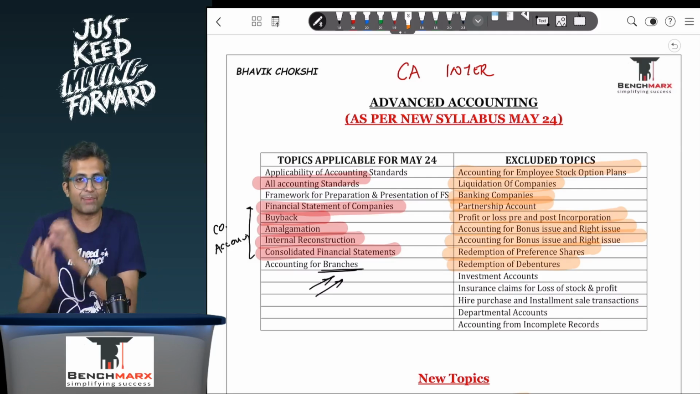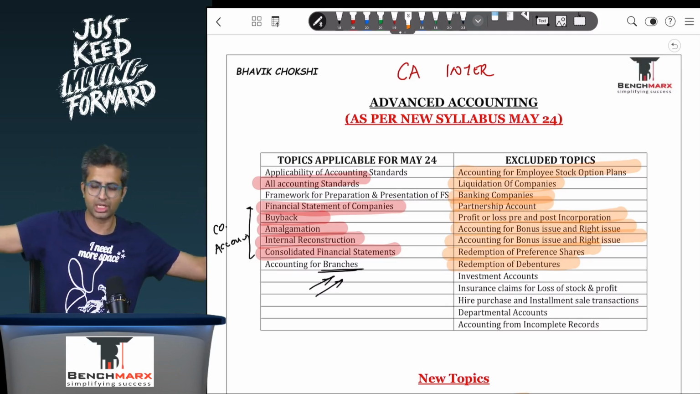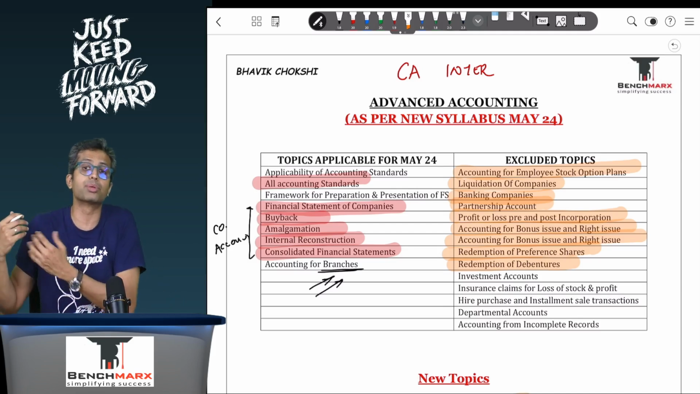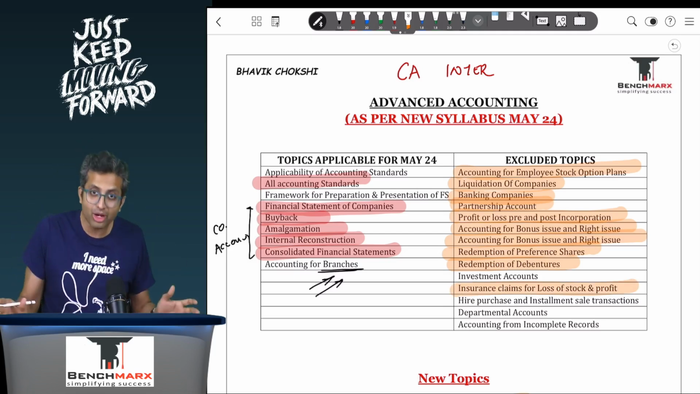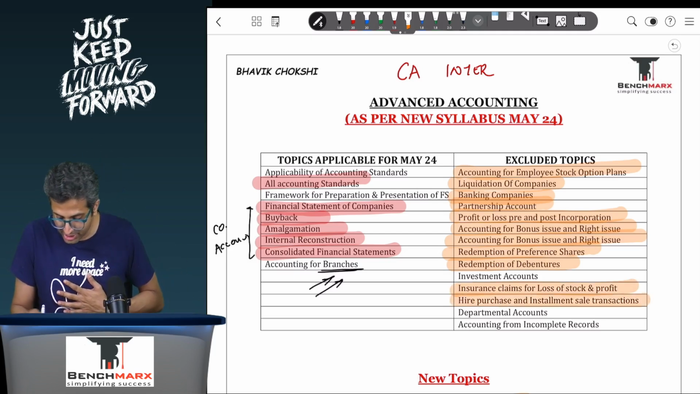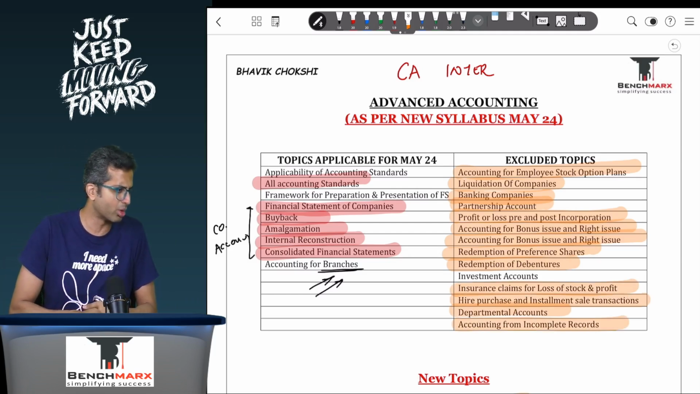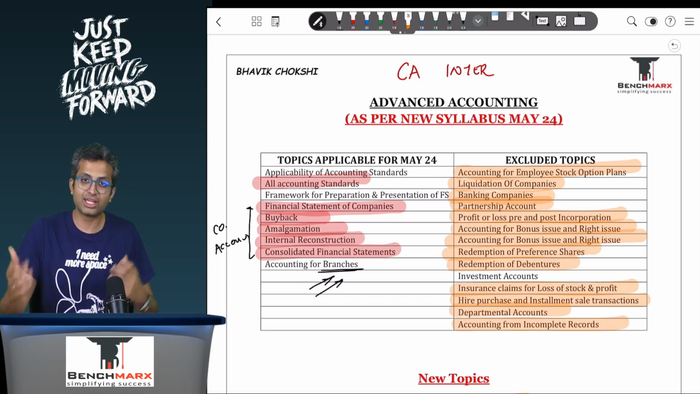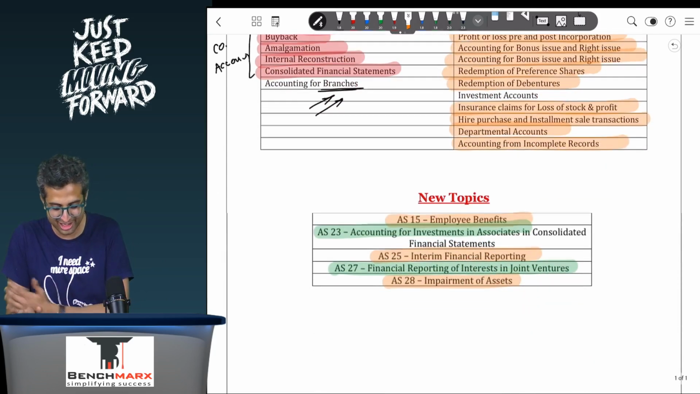So that chapter, like cash flow statement, is still remaining as a separate AS 3 as well as a separate chapter in your study material. So that still carries a lot of weight. Investment accounts is no longer appearing as a separate chapter, though AS 13 still remains. Insurance claims, thank God it is removed. Hire purchase and installment transactions, departmental accounts, and accounting of incomplete records, that is single entry, is also removed. So for a change, the excluded topics are greater than the topics which have been added.